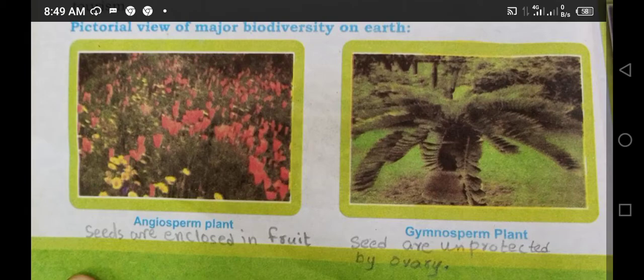So with reference to your book, page 30, lesson 3, on the land there is a variety of plants. Terrestrial plants are classified as angiosperms. It means angiosperms are those plants that have seeds in their fruit, and the second kind is the gymnosperm. They have seeds unprotected by the ovaries.